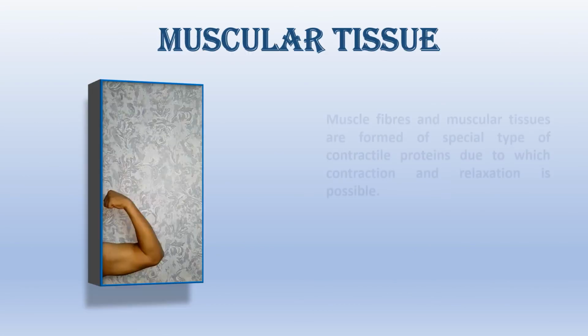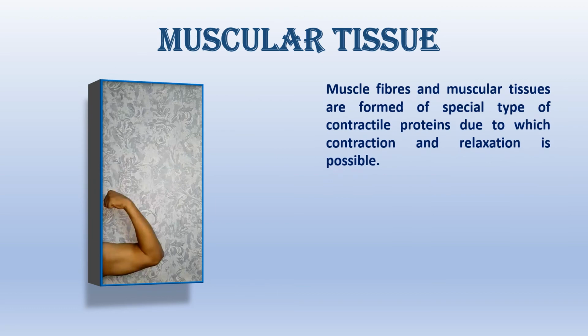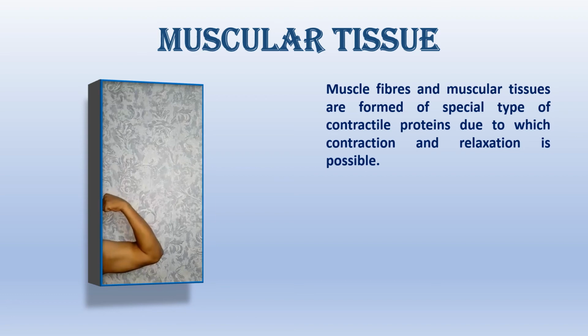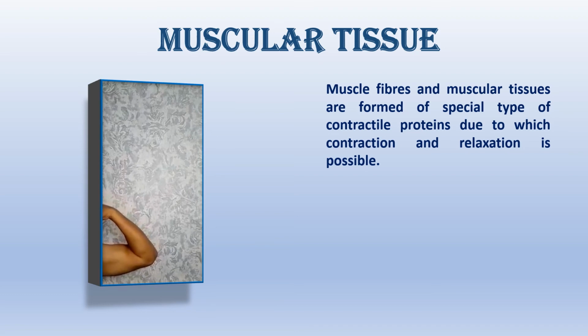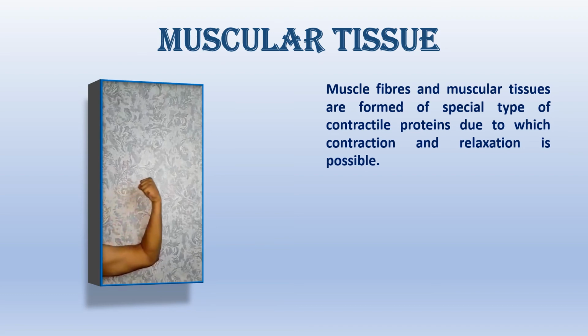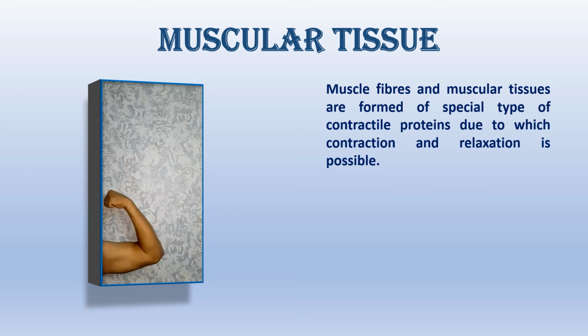The next tissue, muscular tissue. Muscle fibers and muscular tissues are formed of a special type of contractile proteins, due to which contraction and relaxation is possible. Look at this, contraction of muscles tight and then the muscles relax.